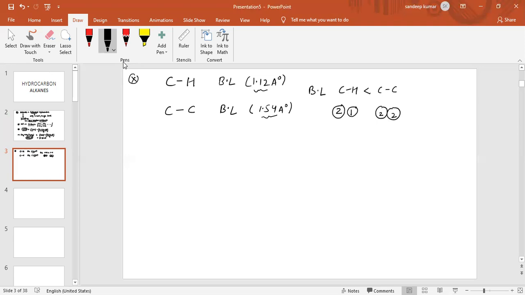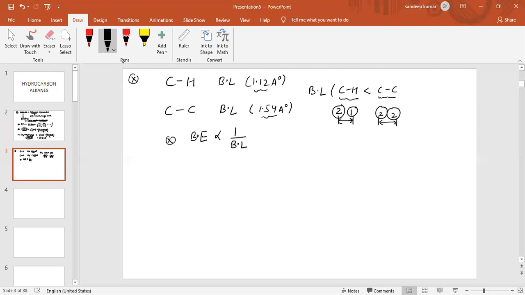Bond length is basically the distance between the nuclei. So we can see the bond length of the carbon-carbon bond is more compared to carbon-hydrogen. And we know that bond energy is inversely proportional to bond length.